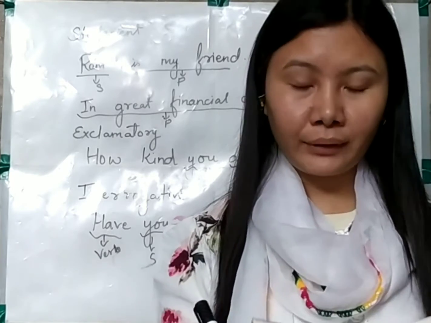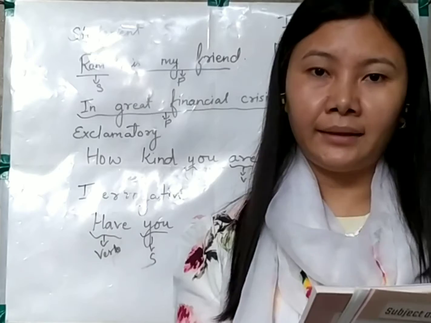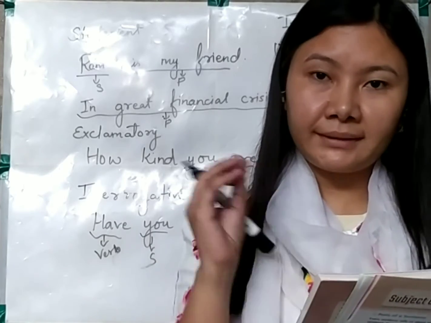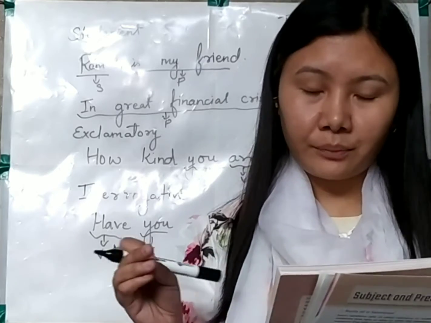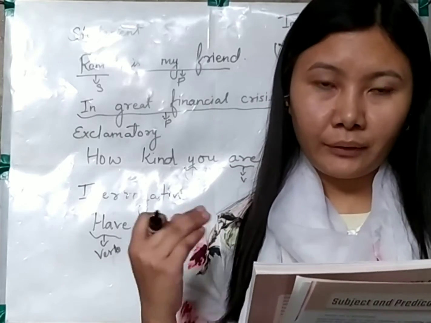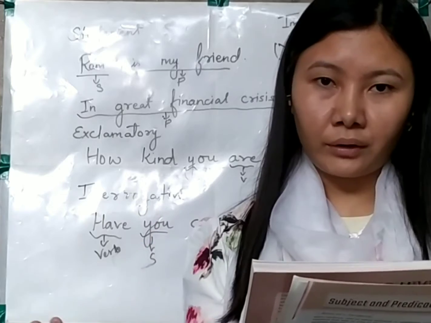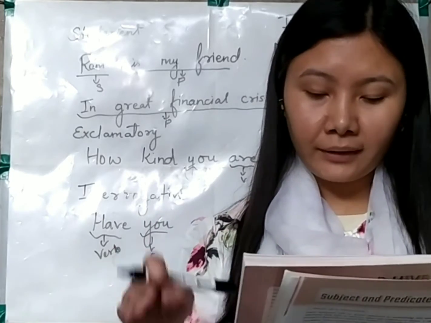In the next example you can see, are you going to Delhi? So automatically you can see over here the same format. You can see are, that is the verb, it's followed by the subject you. In the third example you can see, can you pass the salt? So see, can is followed by you.